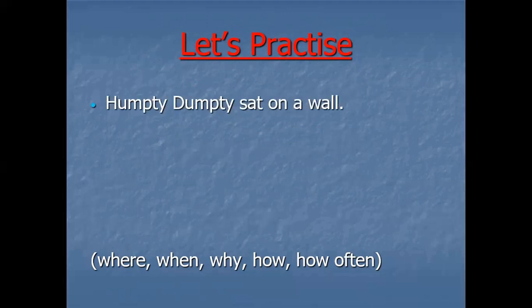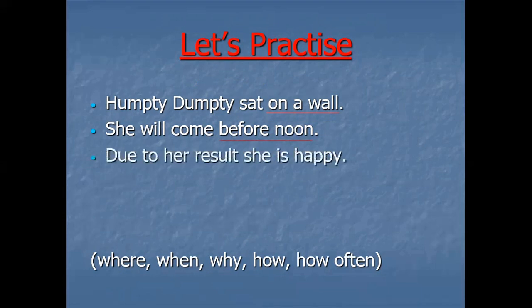Humpty Dumpty sat on a wall. Is it giving the answer of when, where, why, how often? It is giving the answer of where. She will come before noon. Before noon is giving you the answer of when. Then we have the next. Due to her result, she is happy. Due to her result is giving you the reason, which means why.